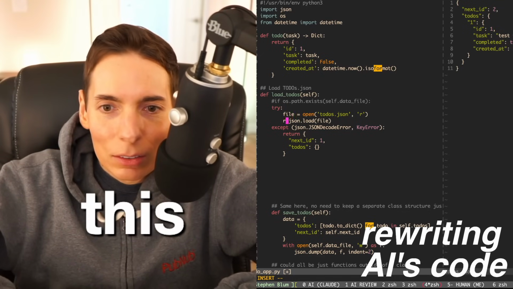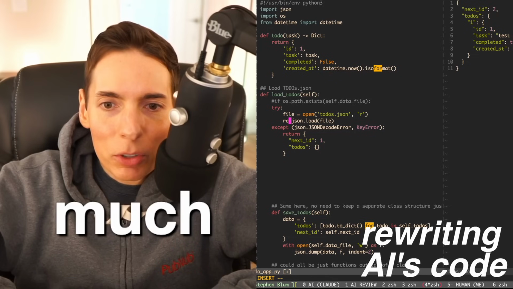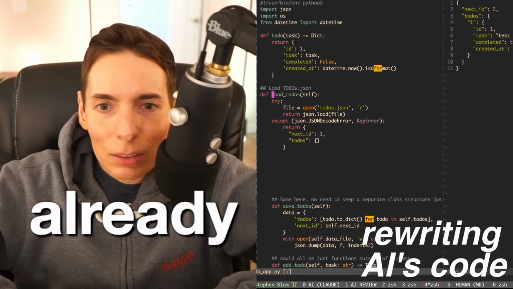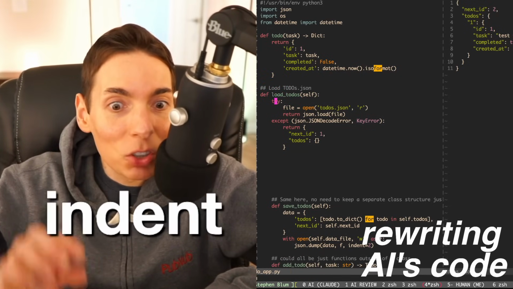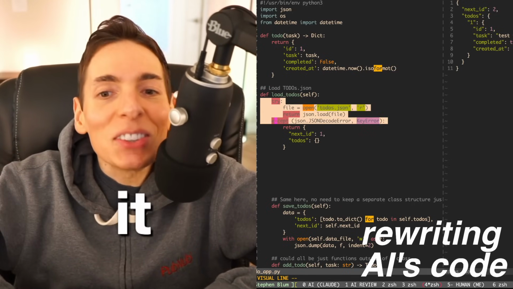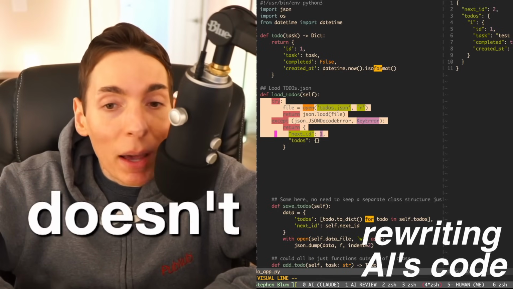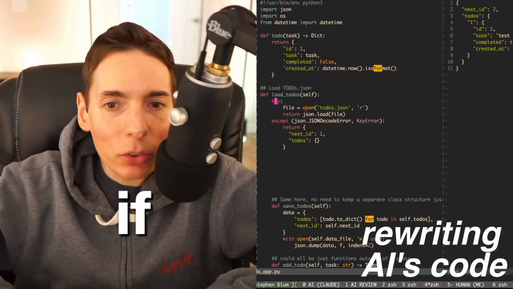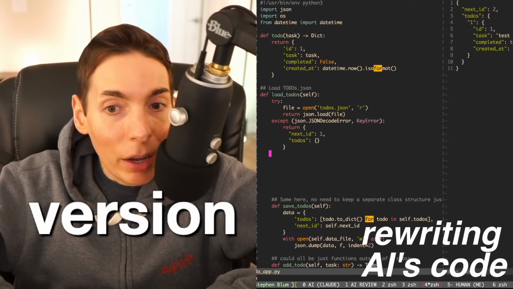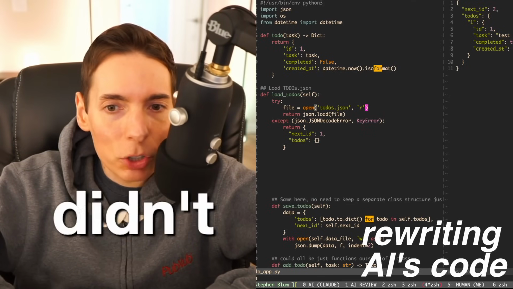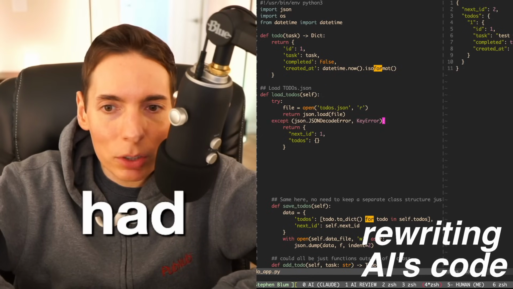See, look how much better we made the code already. Look at this. We've dramatically reduced it, now it's only 2 indentations, which is my favorite. And it does the same thing. Well, actually it's better, because if it fails, it returns the new file version. And the other one didn't do as good of a job for that, because it could have had an exception.